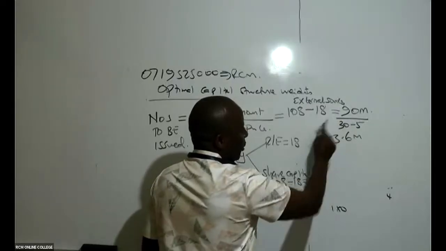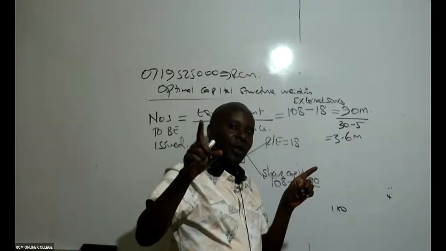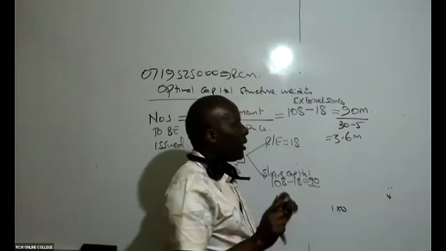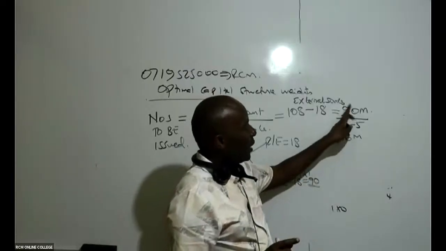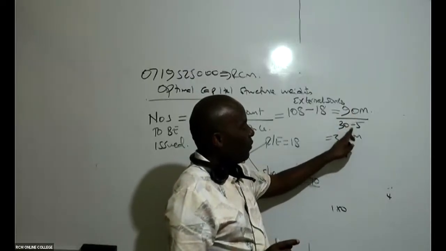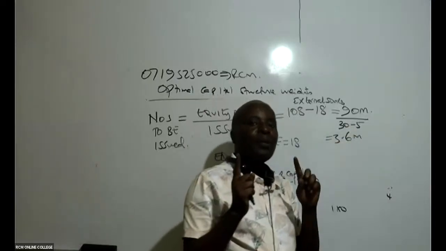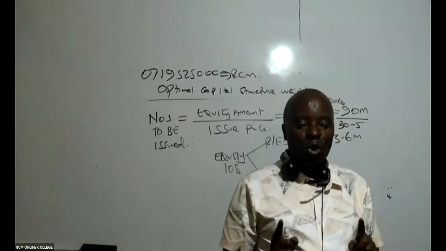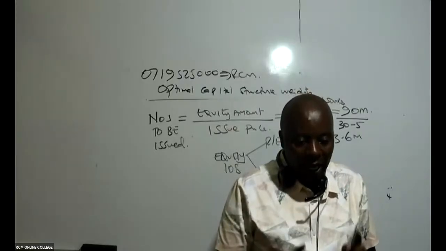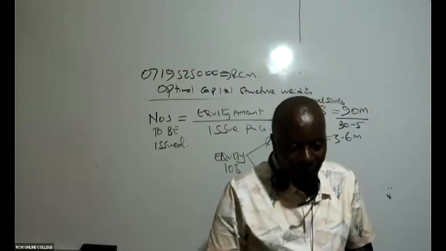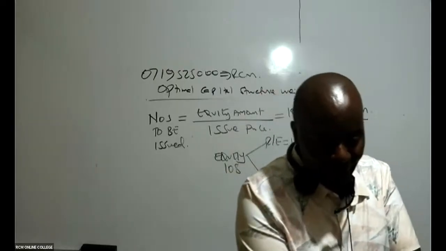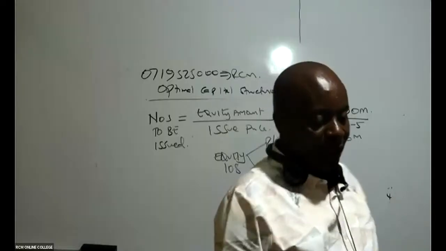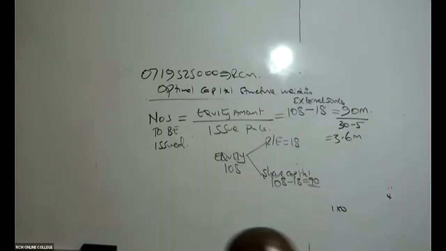So this 90 million is from the shares. To get the number of shares, I take the amount to be raised from shares, which is 90, divided by the issue cost. Each share is issued at 30, and there is a flotation cost of 5. So 30 minus 5 gives 25. I'll get back to the optimal weights in the next 2 minutes, if you don't mind.